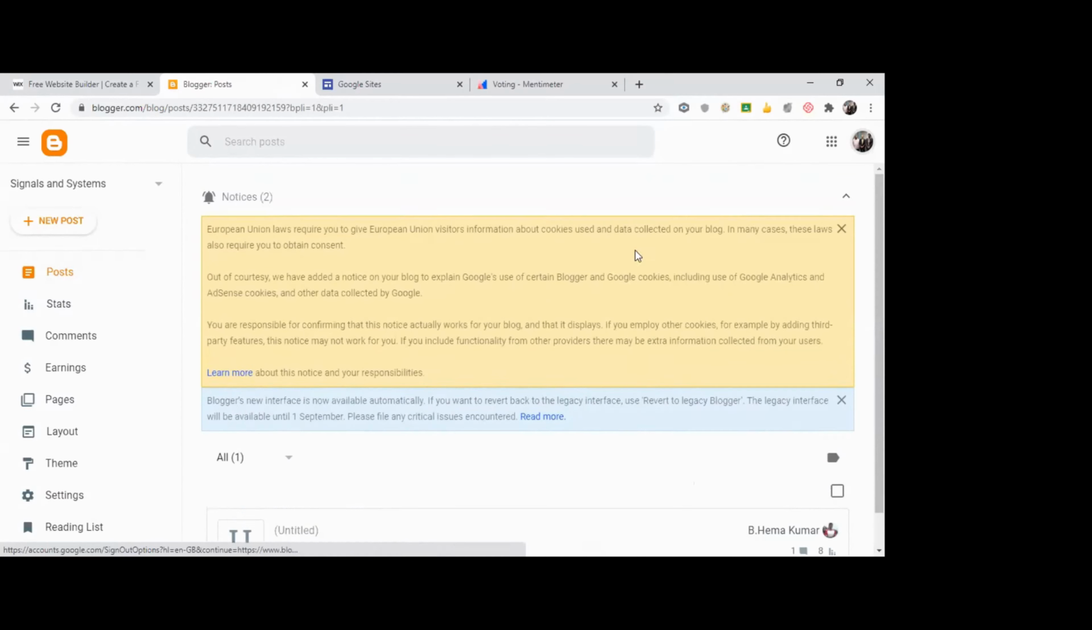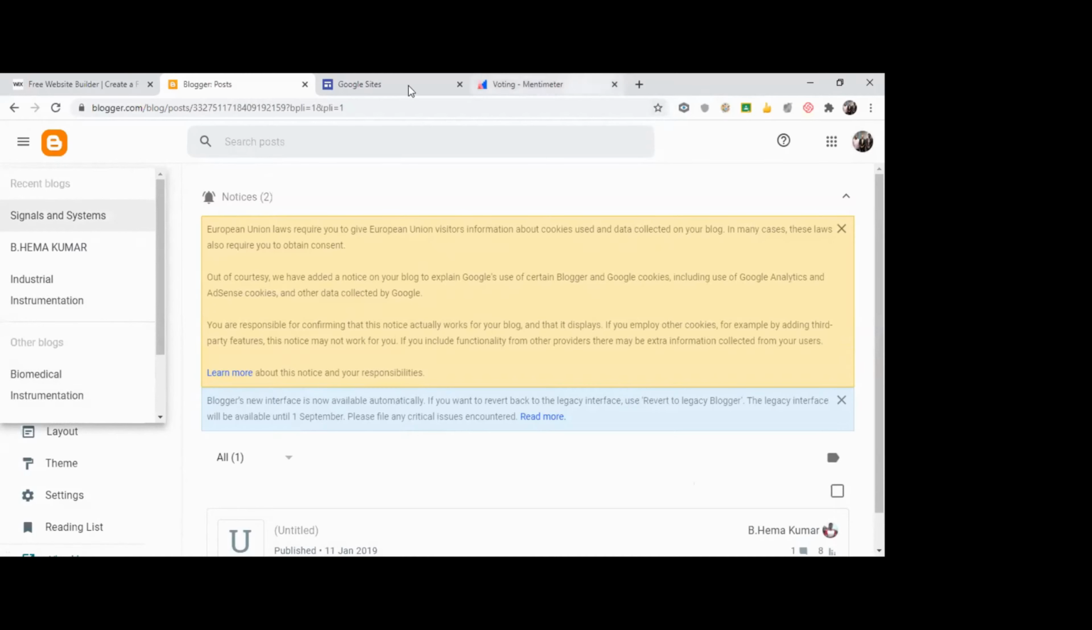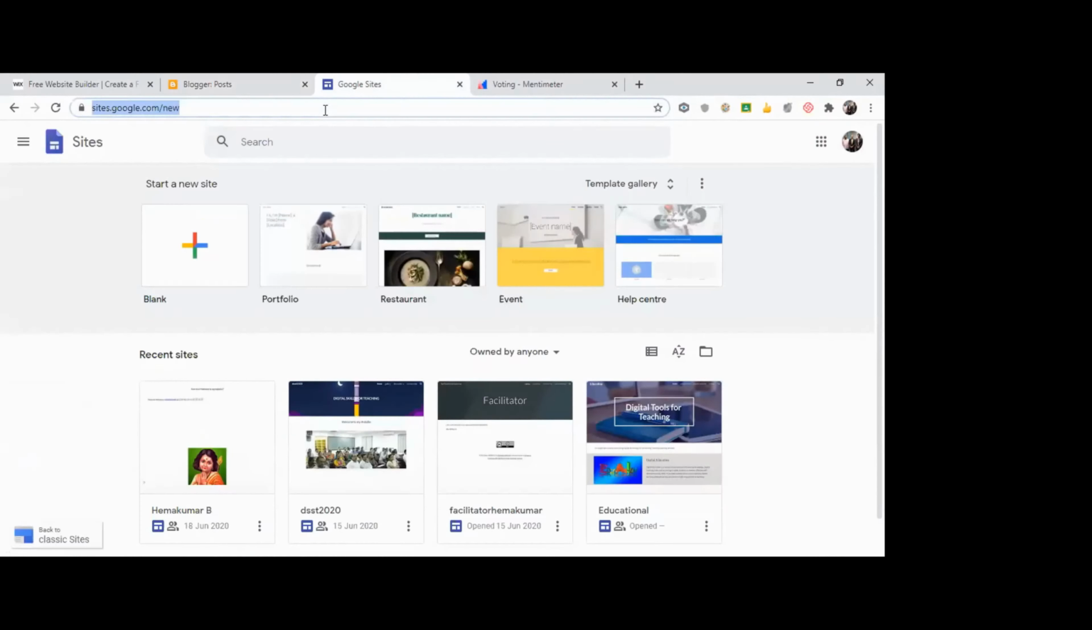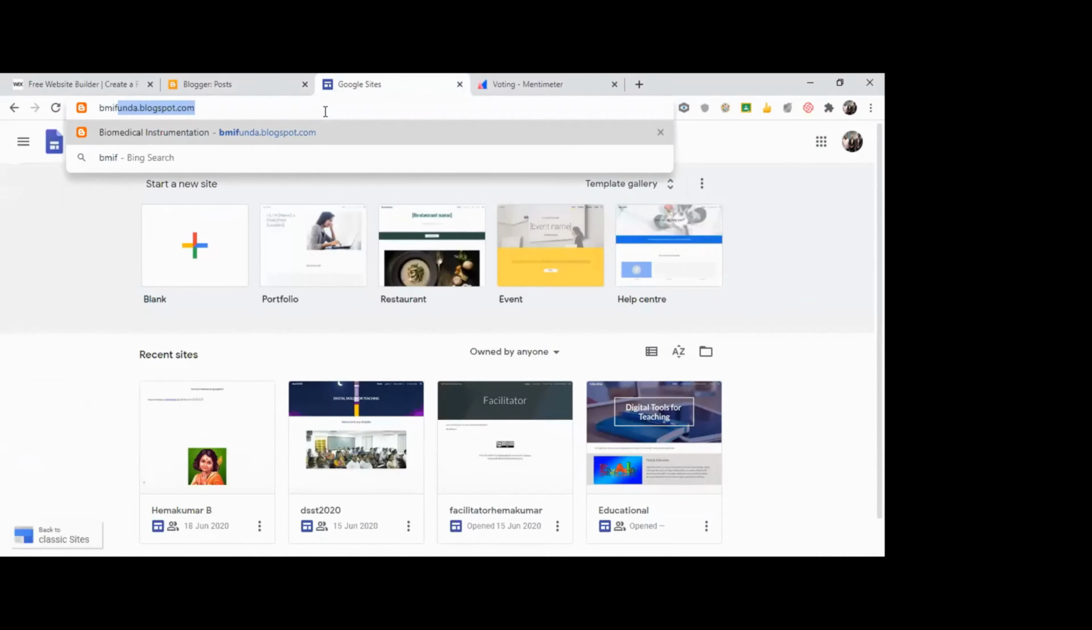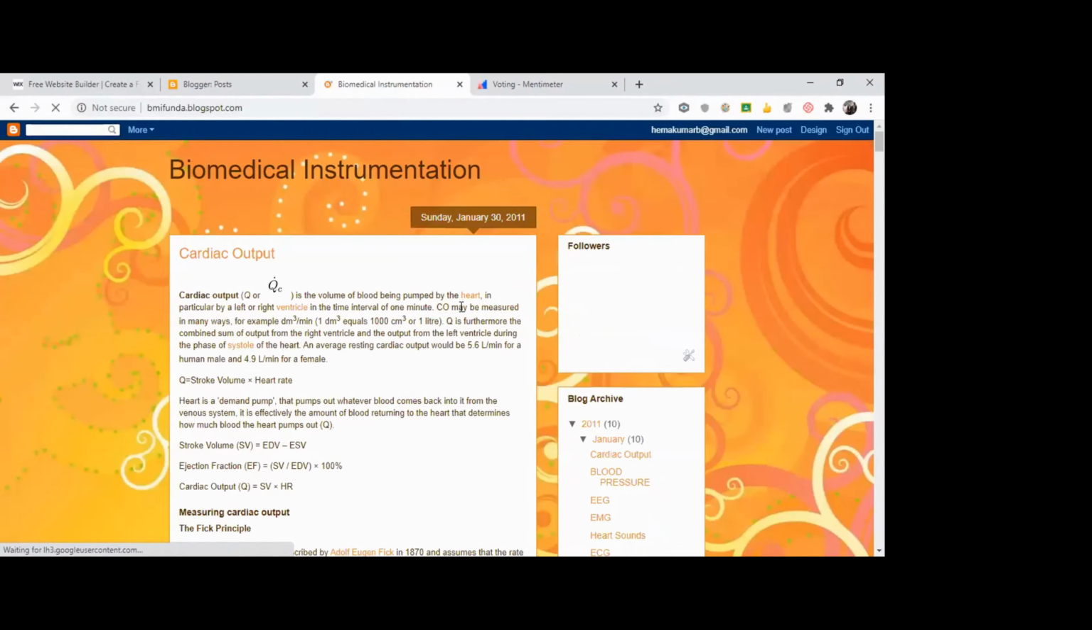So your interface looks like this. This actually I have created for a good number of subjects. See, these are on my blog. This is my personal blog. I have one blog for industrial instrumentation, one of my subjects. I have one blog for biomedical instrumentation. I have one blog for circuit analysis. I'll just take you to the blog. I'll just use one of my websites, bmifunda.blogspot.com. This is a blog which I have created for biomedical instrumentation.